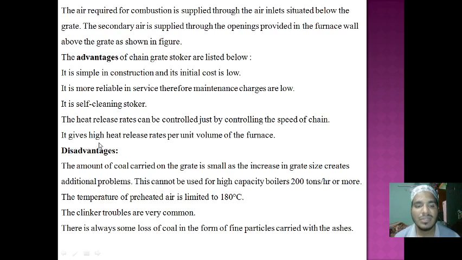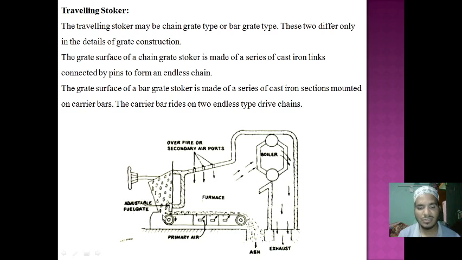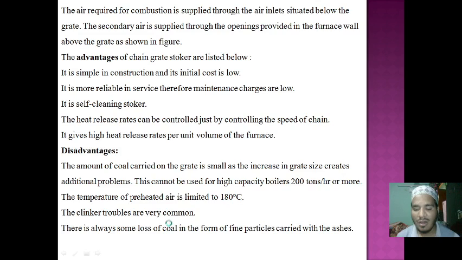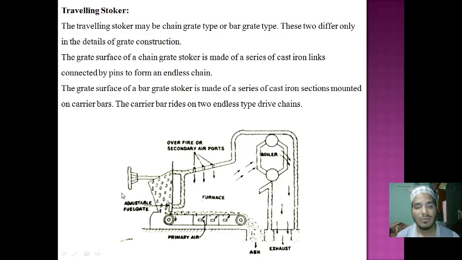And we can produce high heat release per unit volume of the furnace. If we want to produce a high heat volume, we can just control the speed of the chain rotation, or rpm. Then with the adjustable fuel gate inlet, we can produce a high level of heat. Then it goes to the boiler and comes to the exhaust, and it will produce the power.